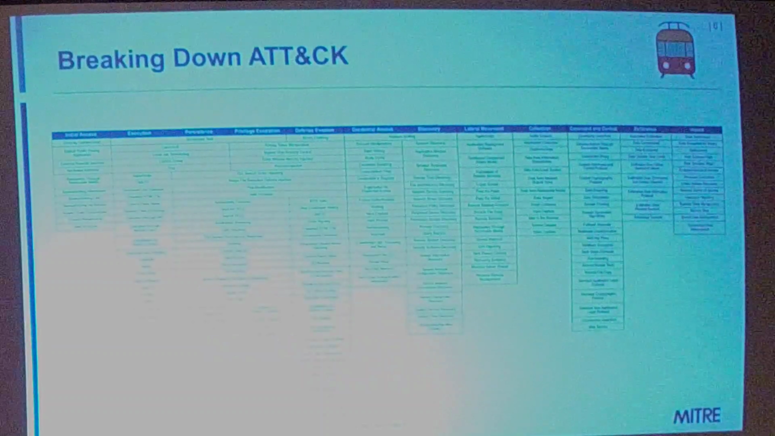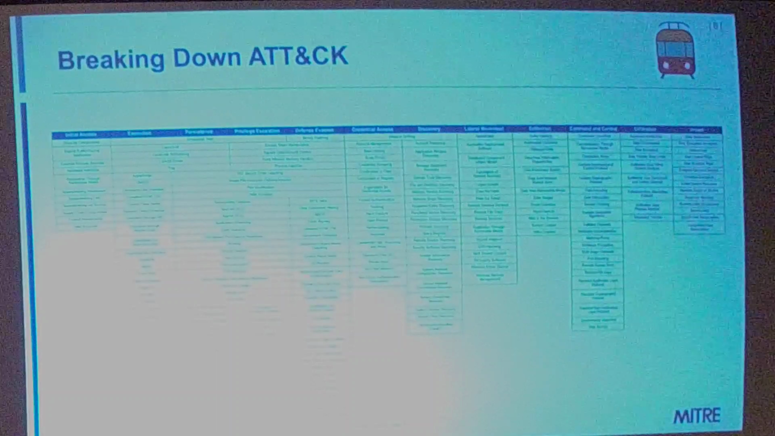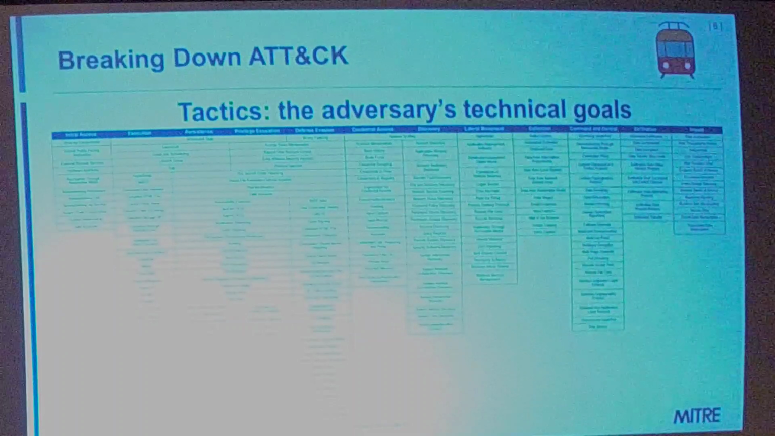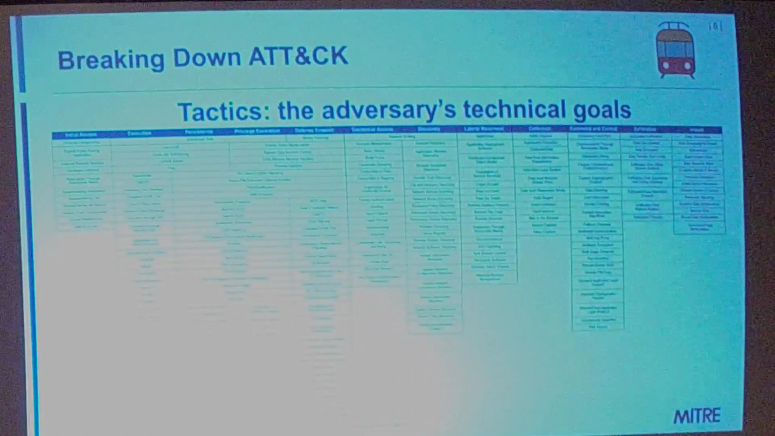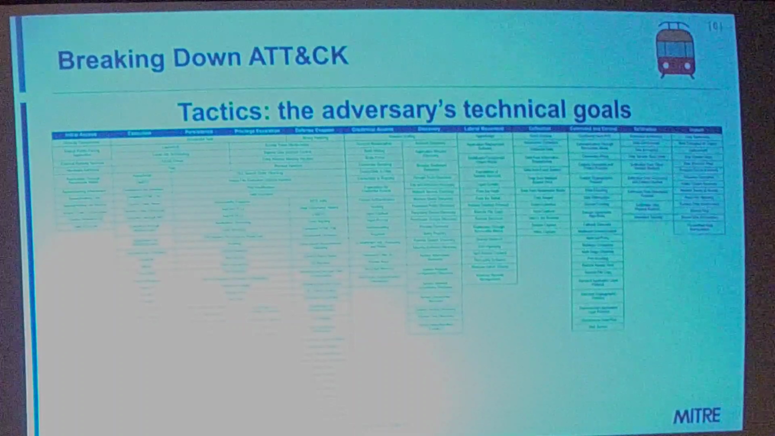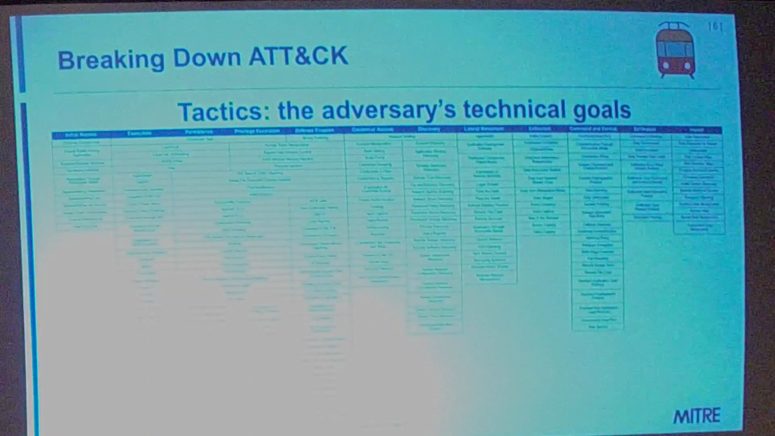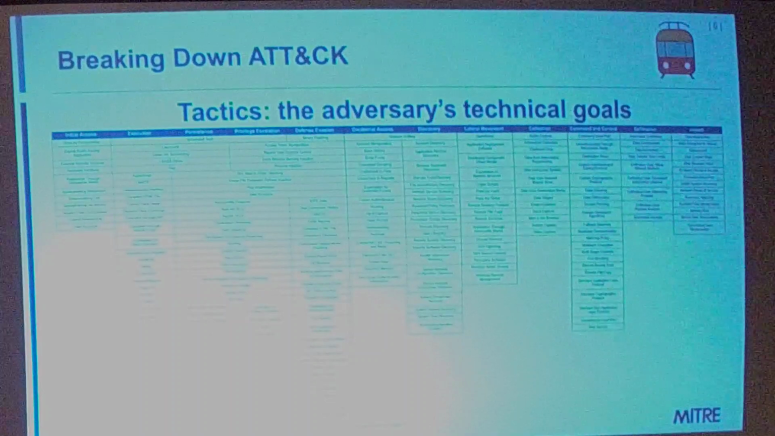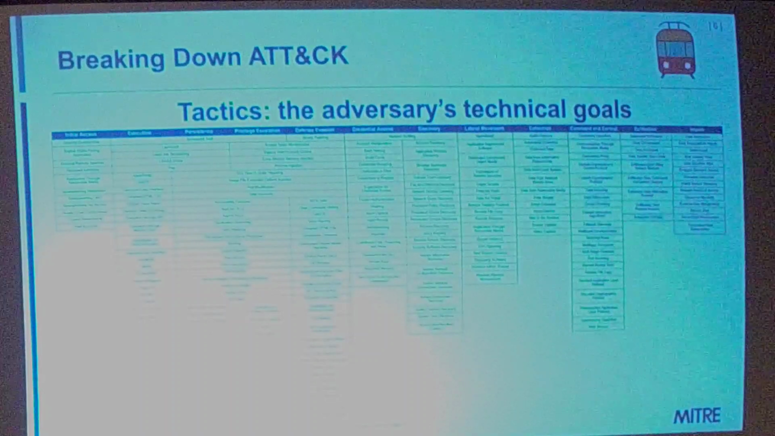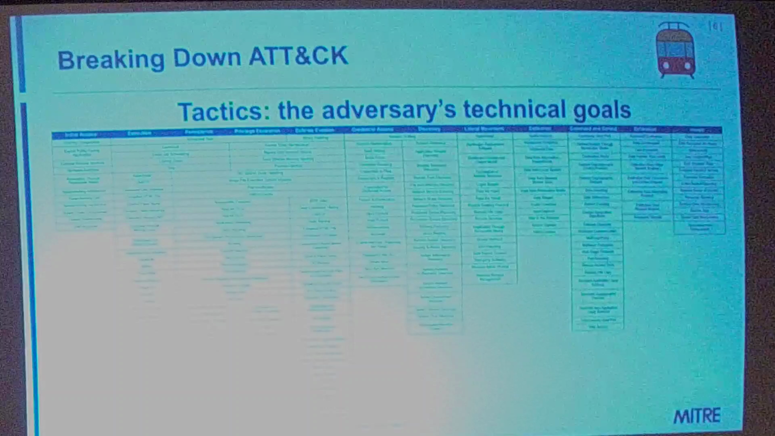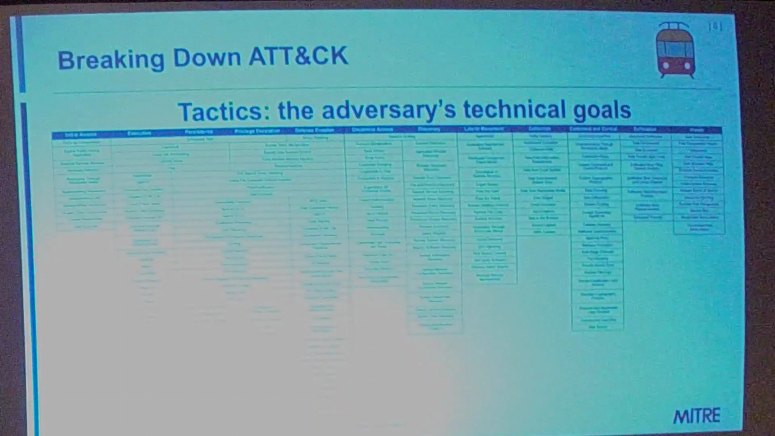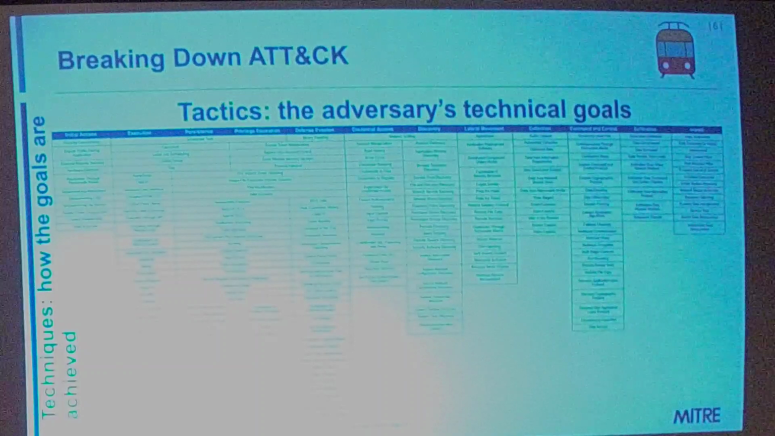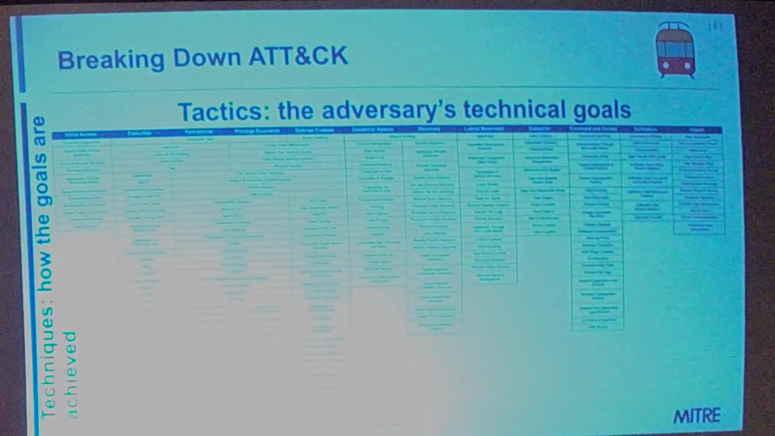So we'll go ahead and break down the matrix. So this is how it's commonly represented. We have the tactics across the top there, the column headers, and these are the adversary's technical goals. So their goal is to initially access their victim's environment. From there, maybe another goal is to laterally move or collect data from that system. Under each column are the techniques, and this is how the goals are achieved.